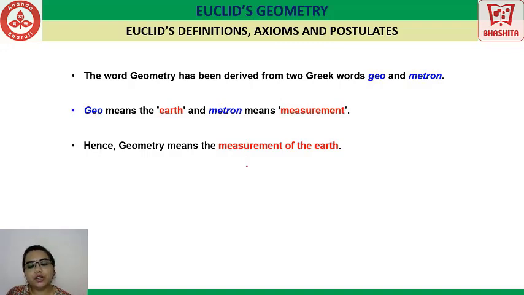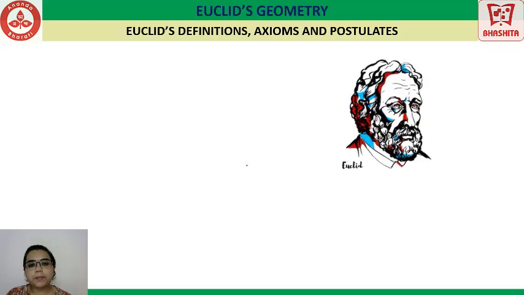The need of measurement of earth brought about the need of putting up a subject called geometry. In all the ancient civilizations all over the world, geometry was studied in different ways. The basic concept behind that was nothing but measurement. There was a person called Euclid, who belonged to Alexandria in Egypt, the ancient Babylonian civilization.